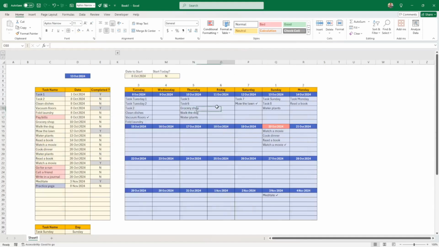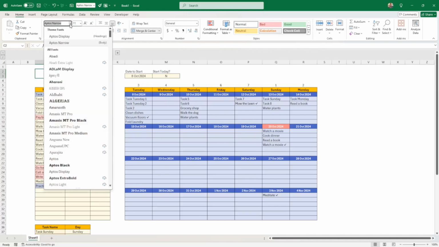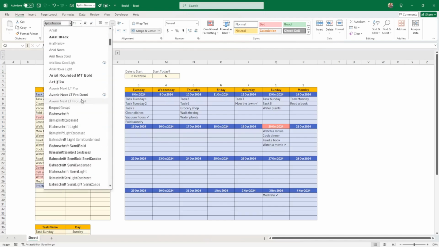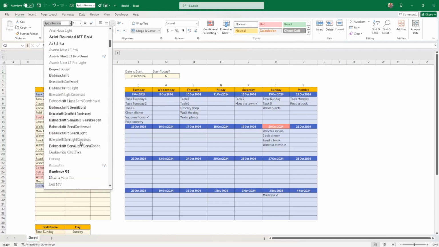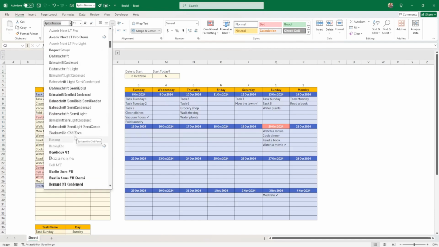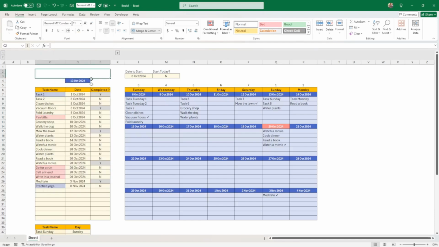Okay. Right. Now, what did I forget? Now, I'm just going to put something here. I'm going to merge those. The font that I like is the Bernard MT Condensed. And I'm going to put calendar-based task, just in case no one noticed.